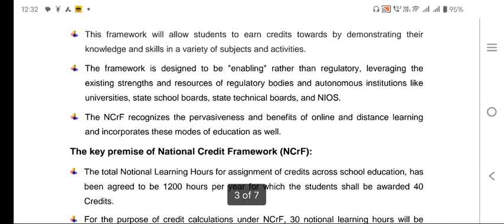The framework is designed to be enabling rather than regulatory, leveraging the existing strength and resources of regulatory bodies and autonomous institutions like universities, state school boards, NIOS. So everyone should implement it after CBSE implements it. Other boards will follow that, whether state boards, NIOS or the universities.